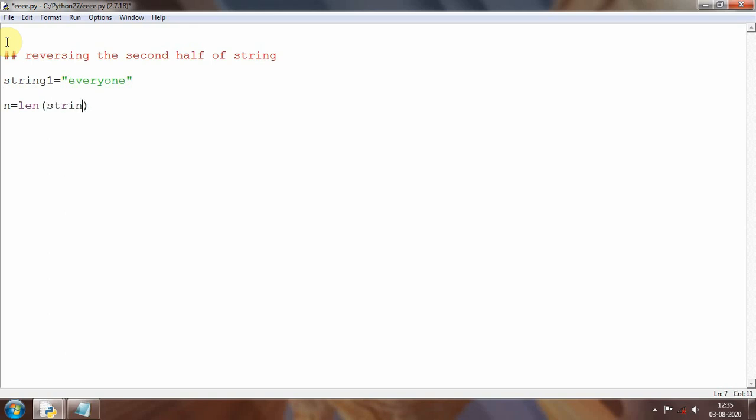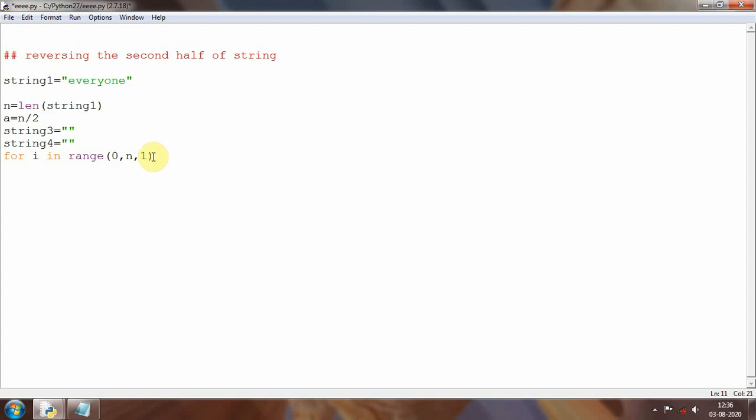Then I will calculate the length of that one. So I will write string1 length, and then I will go to the next part where I will calculate the half part, that is a equal to n by 2. So it will create a half part for me, and then I will take 2 empty strings here, string3 which will be empty, and string4 which will also be an empty string. These are the 2 empty strings which I have taken. Then I will go for the loop. For i in range 0 comma n comma 1.